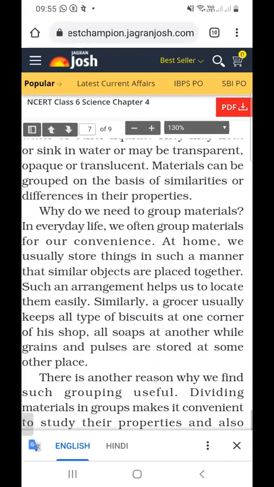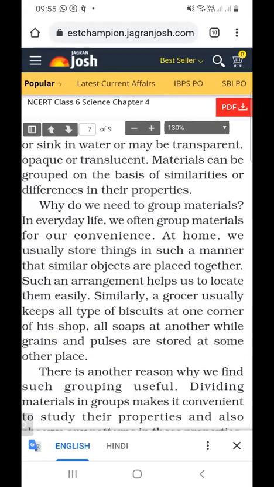When we work in the kitchen, all items are kept in such a way that they are easily available to us. For example, we keep all dal in the same place, and we keep all spices in one place so that we can locate them easily. So why do we group materials? We group materials for our convenience.